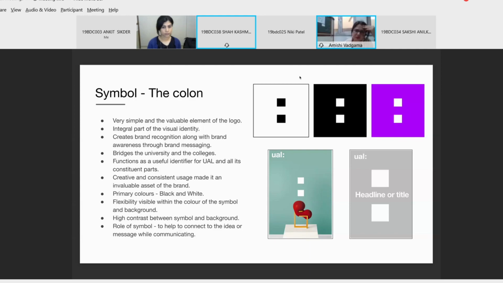So the symbol is not just used to create a visual identity, but it is also used as a playful element in various ways. So here are some unique works created by the students inspired by the symbol. On the left and on the right-hand side, they have also used pattern and illustration within and around the symbol, which is enhancing it. They have also kept in mind how the pattern and illustrations will interact with and not detract from the symbol.